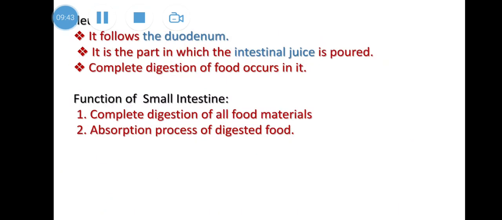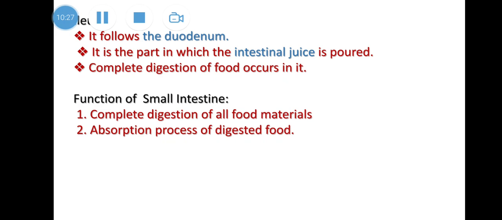And then we have the ileum. This is the part that follows the duodenum, the part in which intestinal juice is poured. Intestinal juice works on all types of food. We said before that gastric juice works only on proteins, and bile juice works on fats, but intestinal juice, which is present in the ileum, works on different kinds of food. So the function of small intestine is complete digestion of food materials.